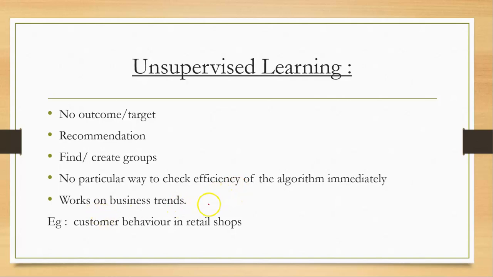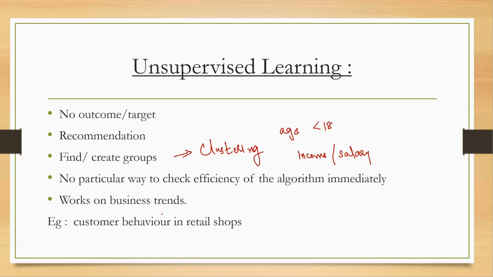It works on business trends. Unsupervised learning is mainly based on finding or creating groups, which we can also call clustering. An example is customer behavior: we can group customers by age less than 18, income, salaried people, business professionals, and so on, and work on that using unsupervised learning.